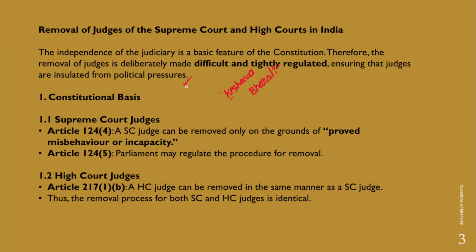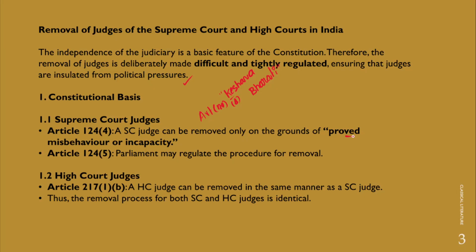Now let's understand the constitutional basis for the removal of judges of the Supreme Court and High Court. In fact, for the removal of Supreme Court judges, Article 124 Clause 4 says that a judge of the Supreme Court can be removed only on the grounds of proved misbehavior and incapacity. The judges of the High Courts can also be removed only on the grounds of proved misbehavior or incapacity.